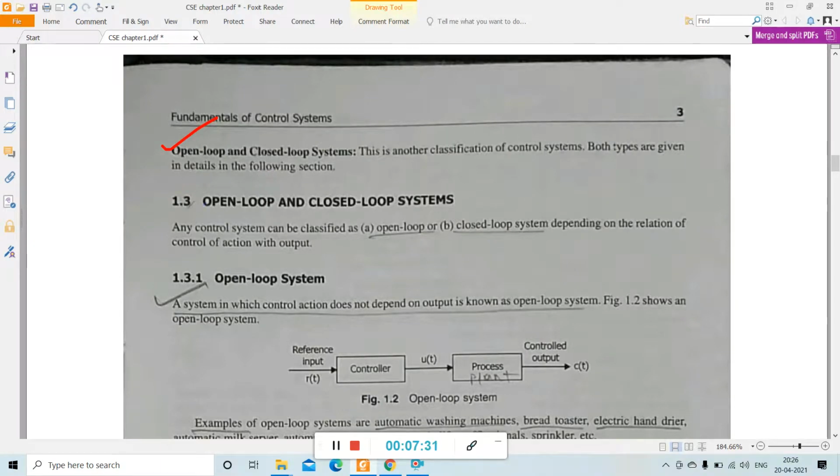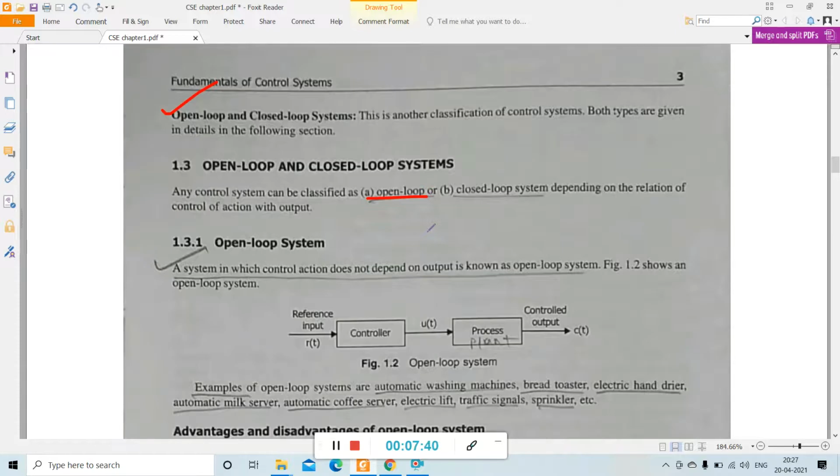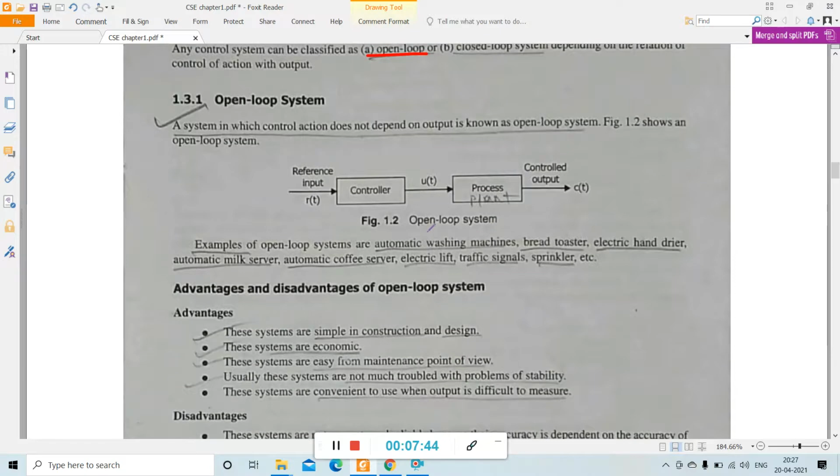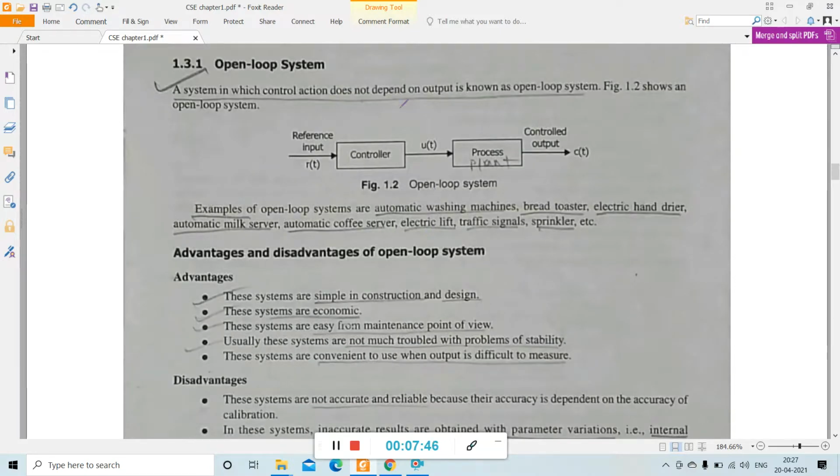Okay, so first one is the open loop and the second one is the closed loop, and we study the relation of control action with output. So what is this open loop system? It is a system in which the control action does not depend on the output. If the control action does not depend on output, then the system is an open loop system.